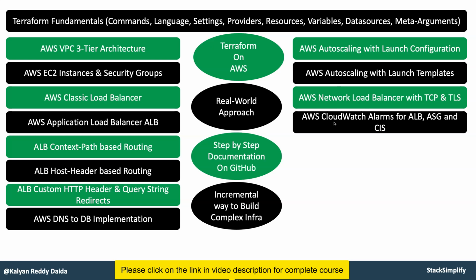CIS is nothing but Center for Internet Security. On AWS there are certain settings, close to 14 to 15, that you need to do on your AWS cloud account and implement the related monitoring. That related CIS monitoring you are also going to implement.